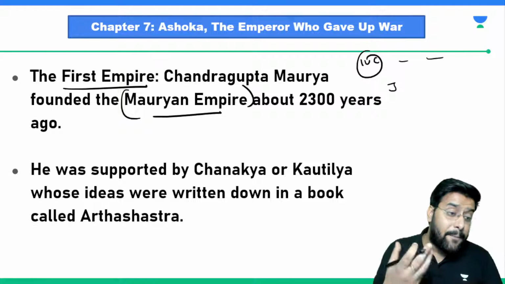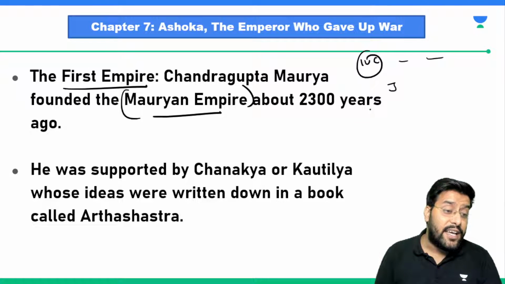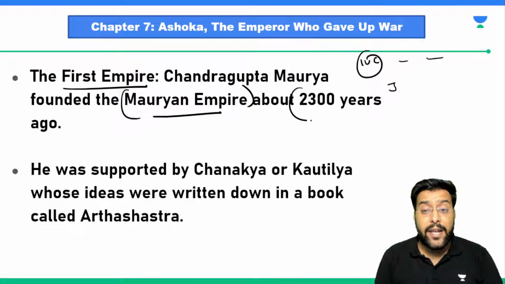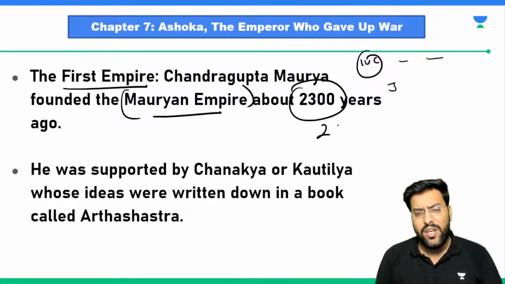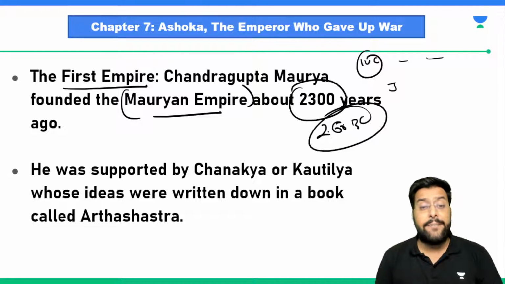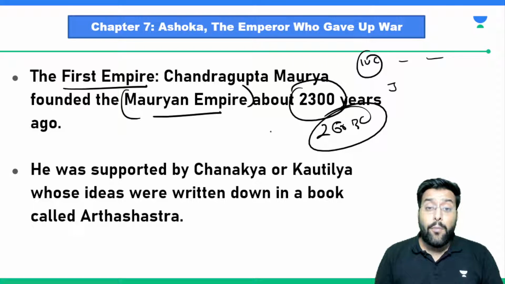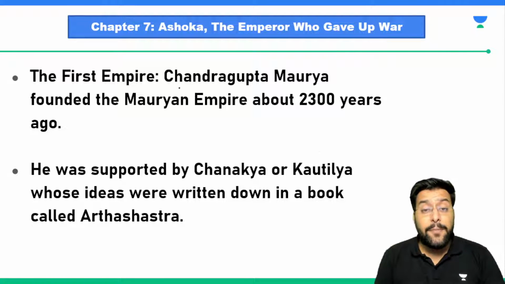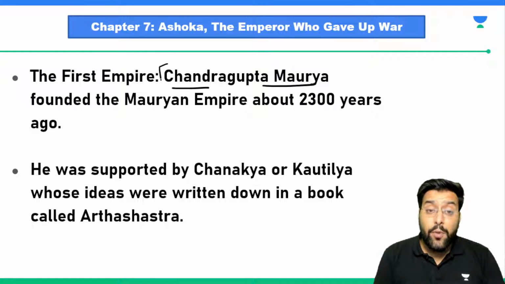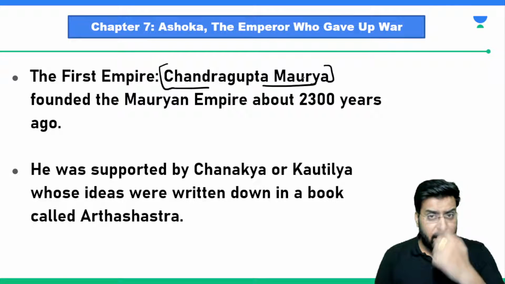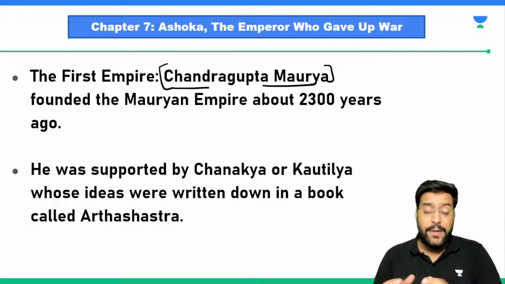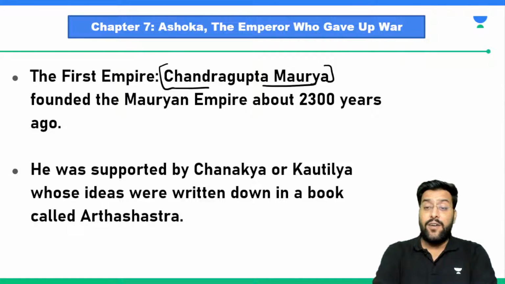The first empire that we see in history is named as what? It is named, sir, the Mauryan Empire. About 2300 years ago, somewhere around 260 BC, we find the mention of the Mauryan Empire. So the Mauryan Empire was founded by Chandragupta Maurya, and he was supported by one of the most intellectual persons the world has seen. What do we call him?